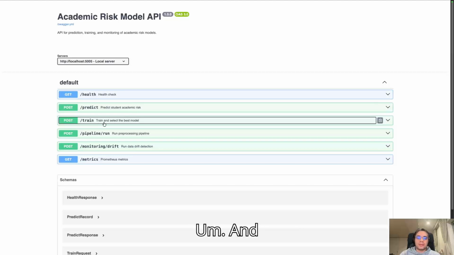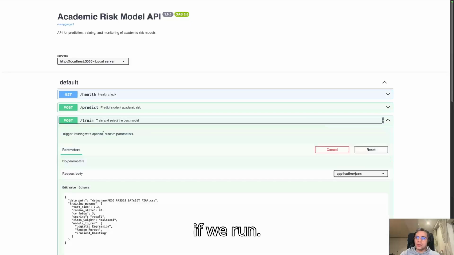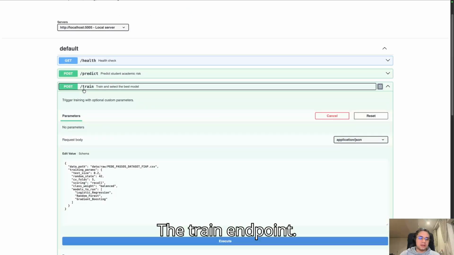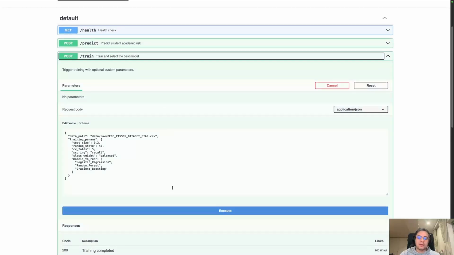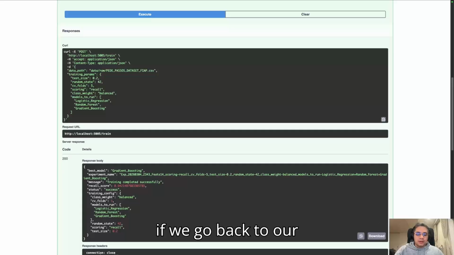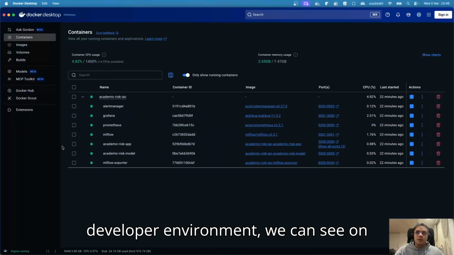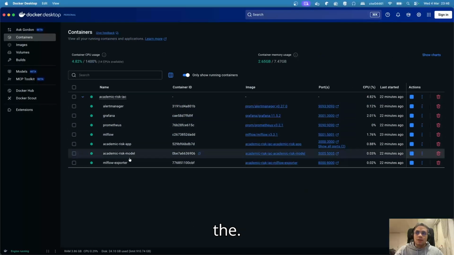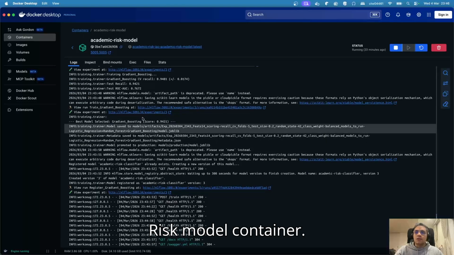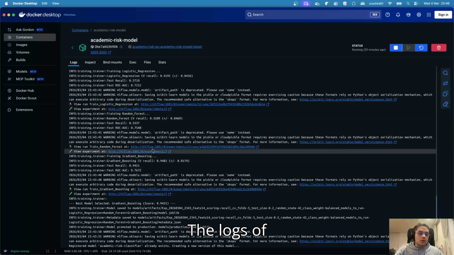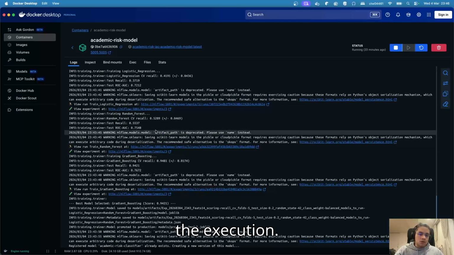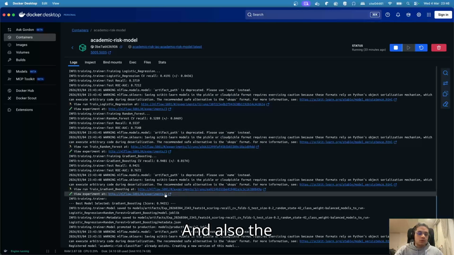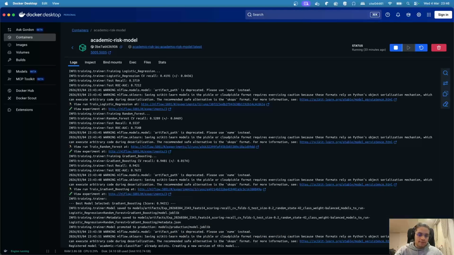And if we run the train endpoint, if we go back to our Docker environment, we can see on the risk model container the logs of the execution and also the experiments generated using MLflow.